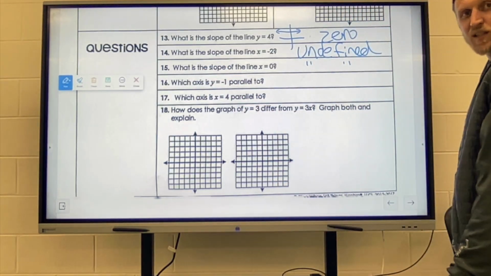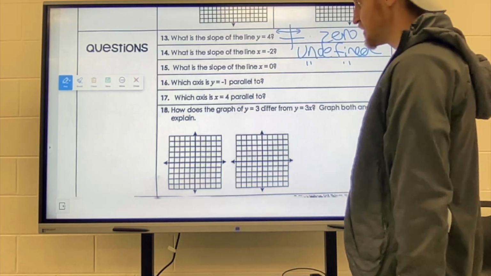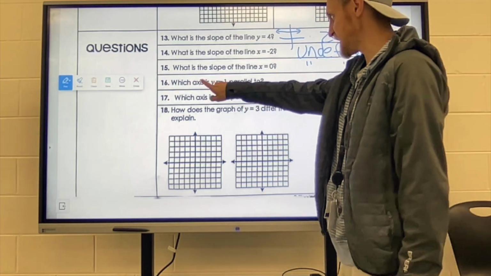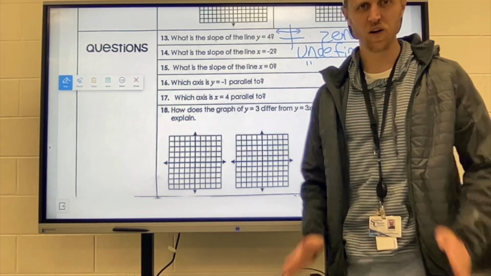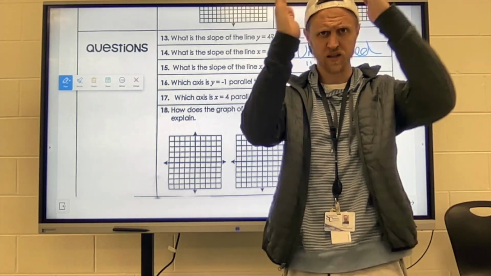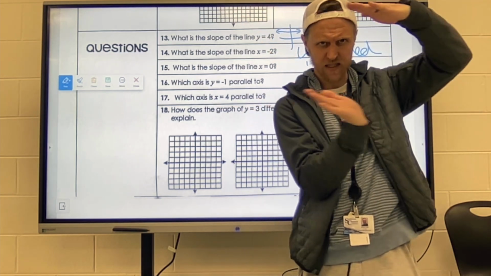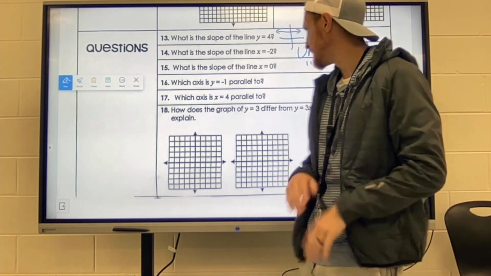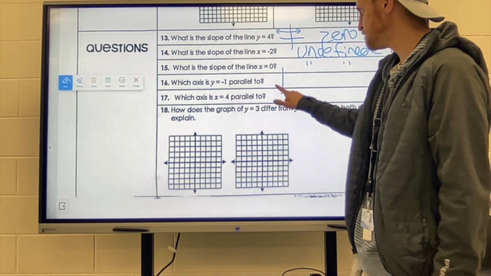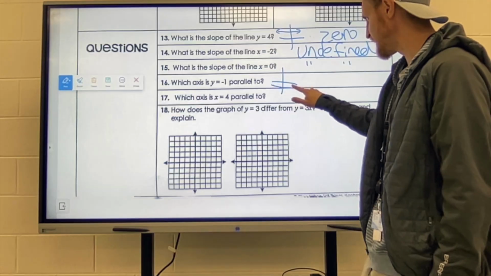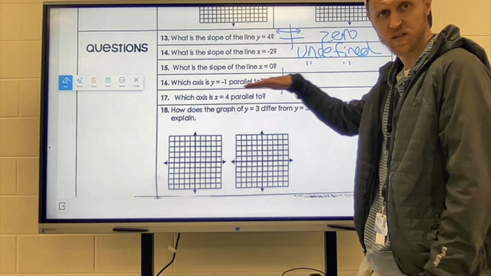Now, this is a weird one, and this is a word that we're going to be using literally in our next lesson. So, probably want to get to know what this word means. It says, which axis is y equals -1 parallel to? Parallel means you run right beside it. You're like the same as it, just in a different spot. And so, if we are dealing with y equals -1, that means we're dealing with like a horizontal line, side to side.